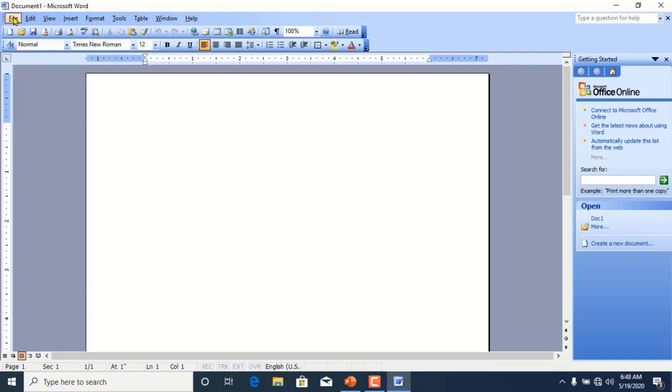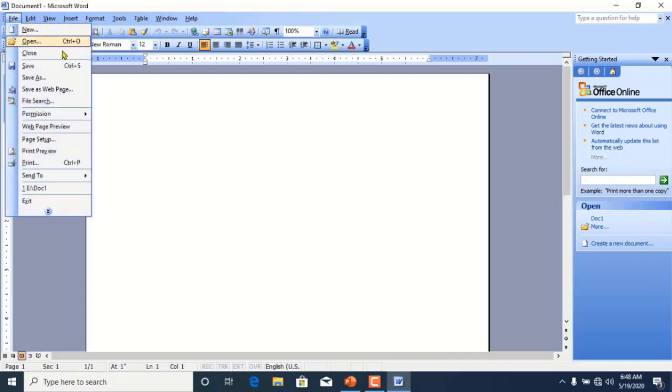Students, whenever we click on a menu, then a list of commands appear here. That's why it is also called a drop down menu. You can see that there is new, open, close, save as, and many other commands present in the file menu.